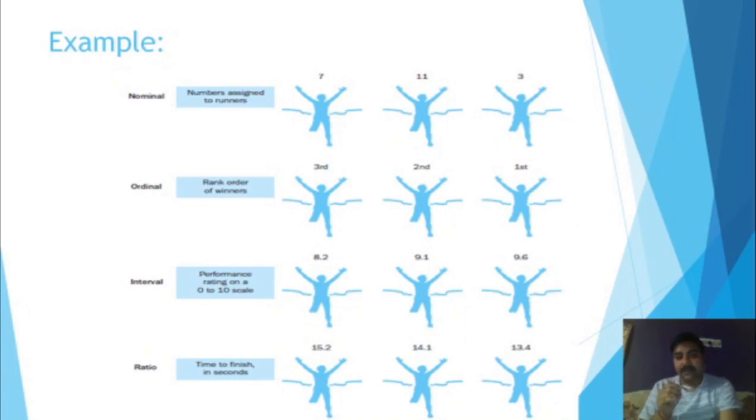This is the example. If you have the data in a ratio scale, that data can also be converted into an interval scale, ordinal scale, or nominal scale. That is why it is suggested that, if possible, try to get the data in ratio scales.